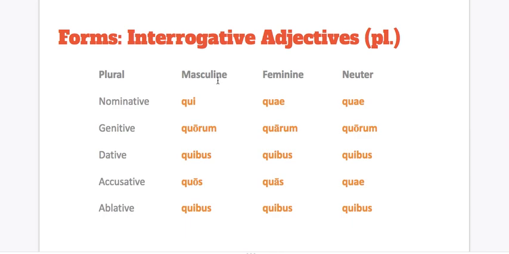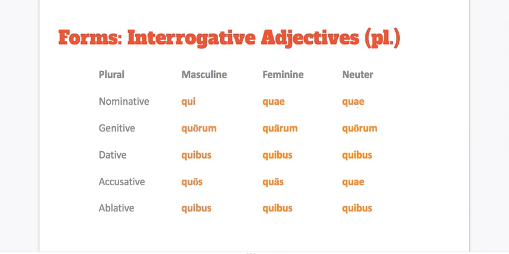Now we're going to look at the plural, and this is actually doing double duty. It's both the plural for interrogative adjectives and the plural for interrogative pronouns. So the one tricky thing to remember here, I think, is more for pronouns, because while they only had the two columns, because quis was masculine and feminine, in the plural, they split back into three columns. So you would specify qui, quae, or in the neuter, if I want to say what are your names, multiple, instead of quid est nomen tibi, you would say quae sunt nomina tibi. Maybe if you want all the names, okay?